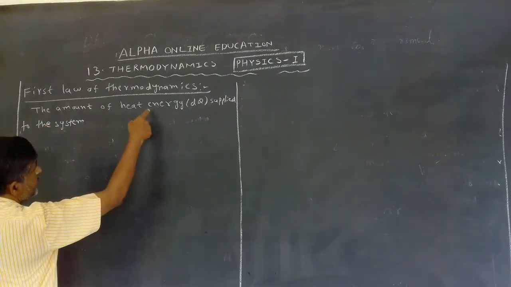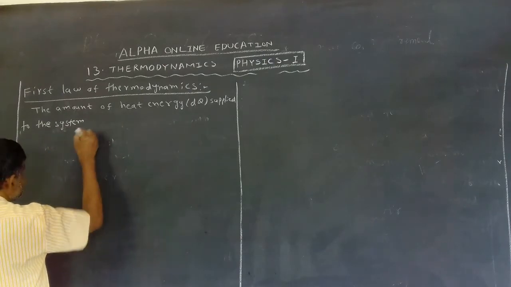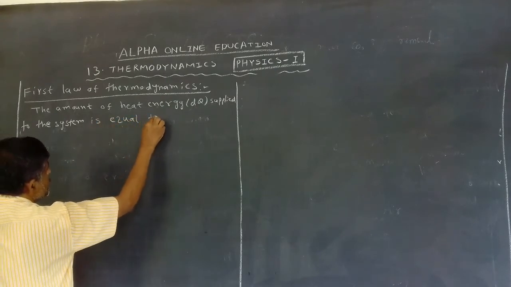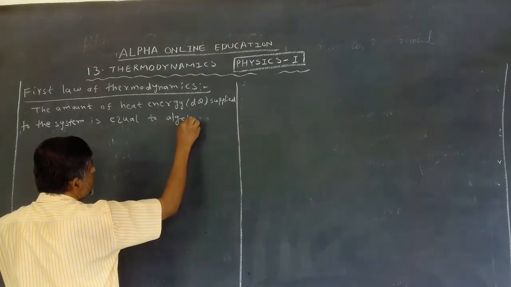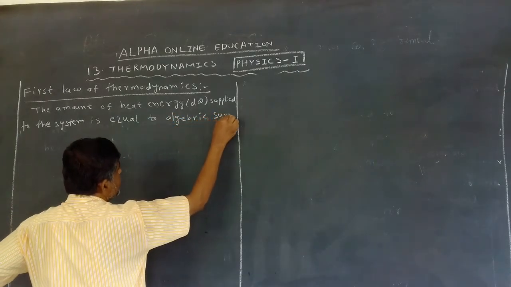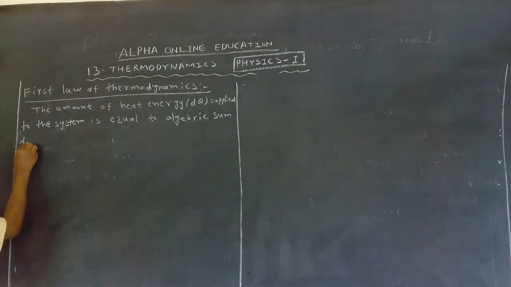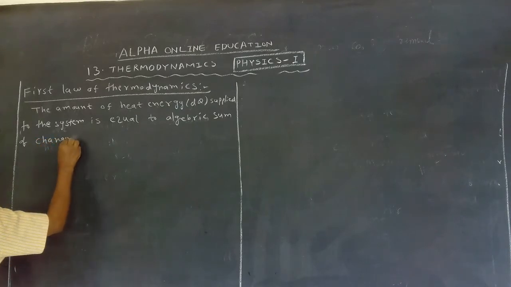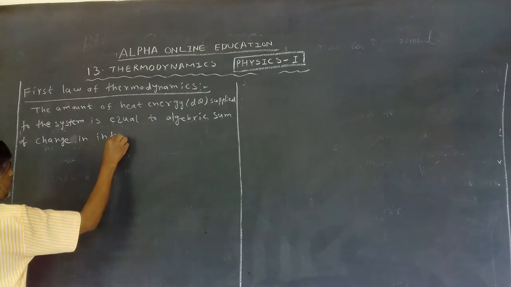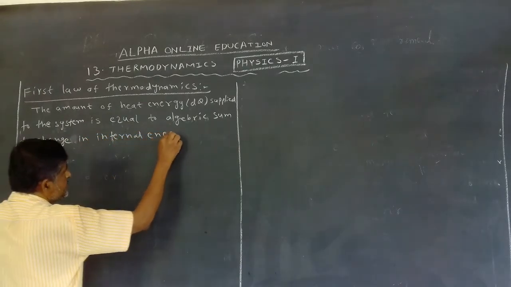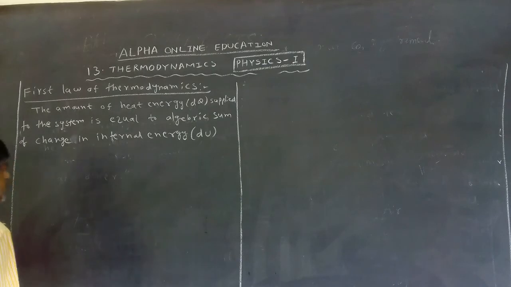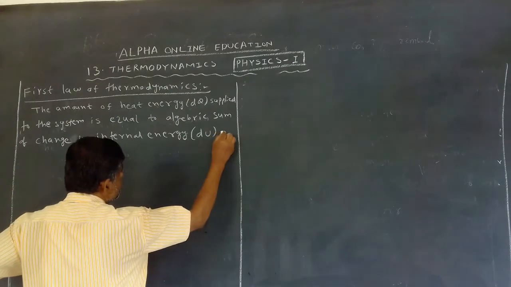The amount of heat energy dq supplied to the system is equal to the algebraic sum of change in internal energy, symbol du, and